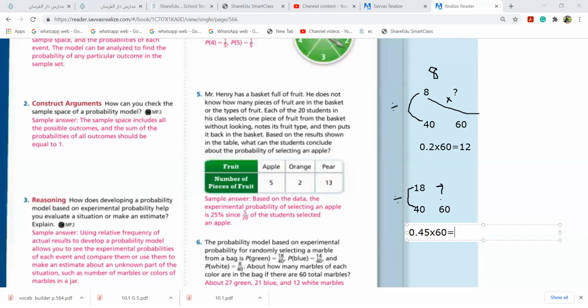So what do you get? 27. So P green, when it was 18 out of 40, now out of 60 is 27 green.